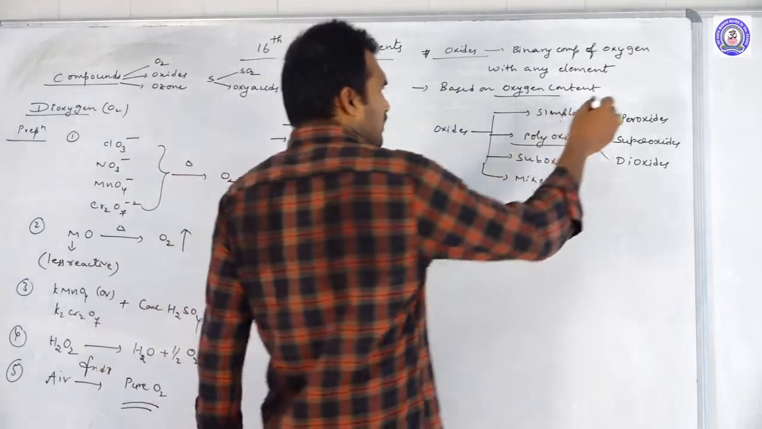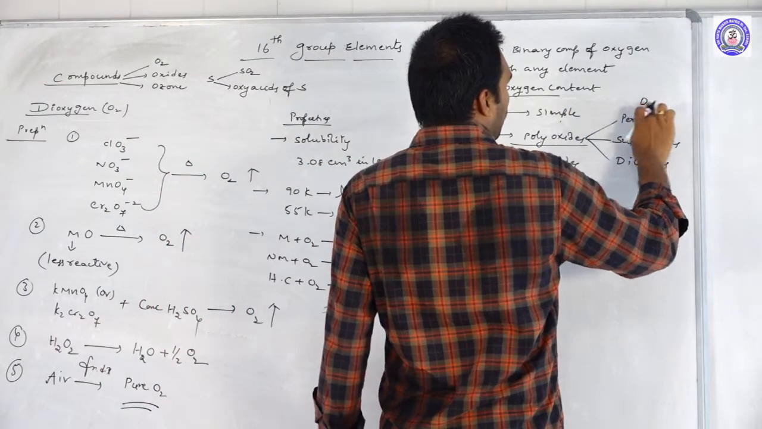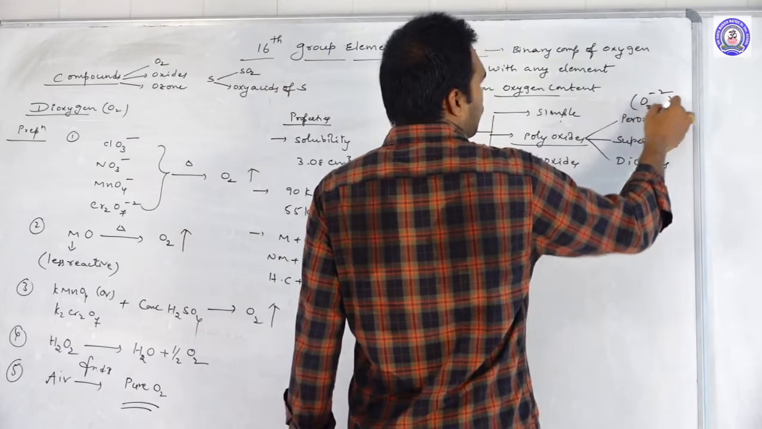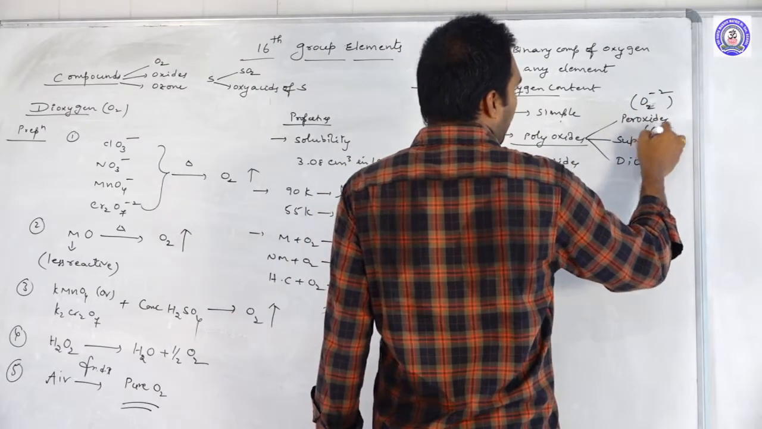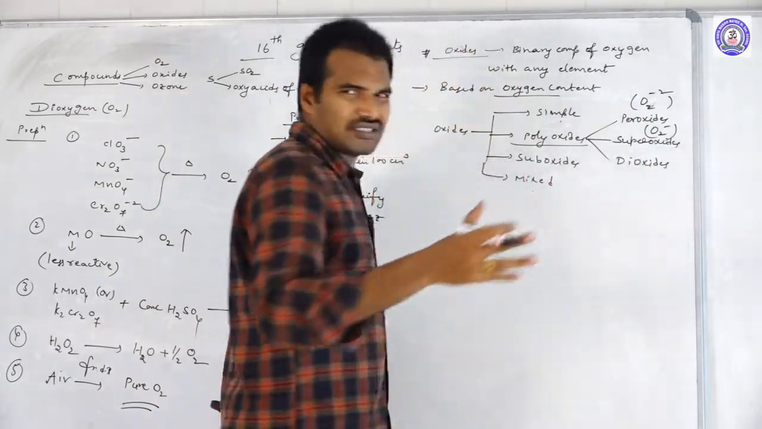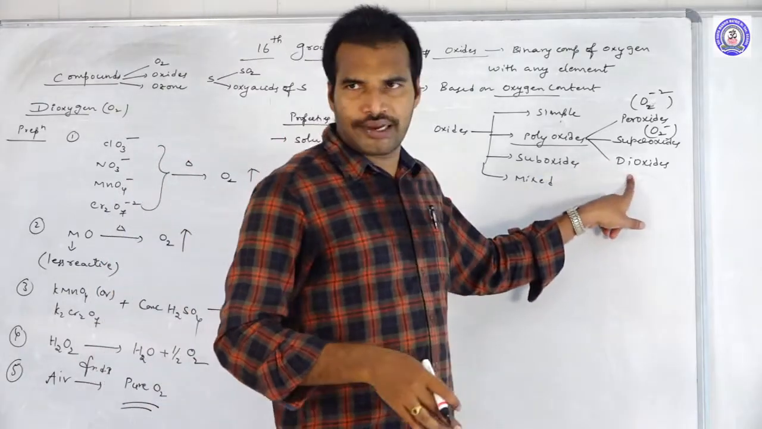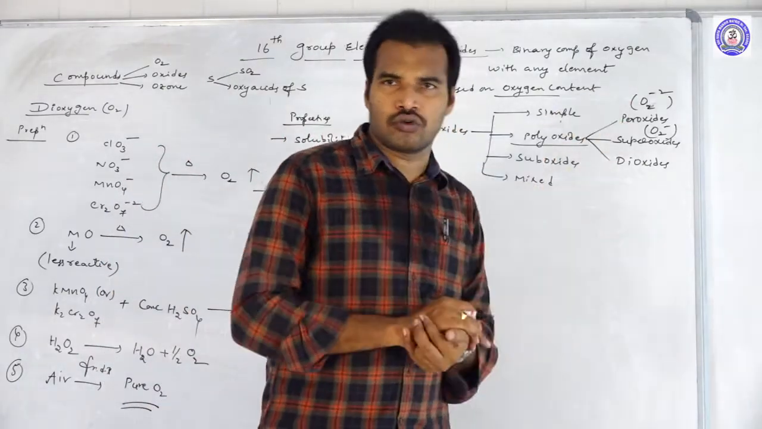Peroxides means where oxygen is in the form of O2 minus 2. Here superoxide means O2 minus, and dioxide means 2 oxygens. They won't give any H2O2 on hydrolysis, but the above 2 will give H2O2.